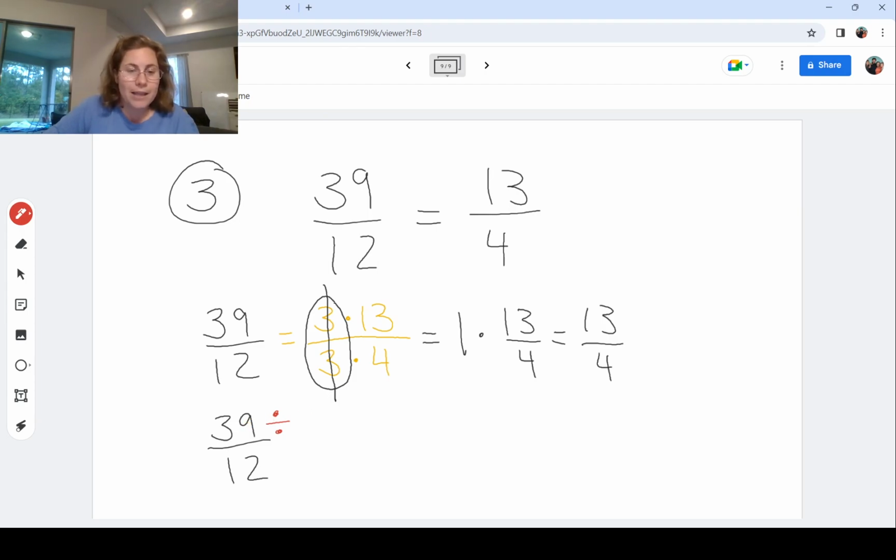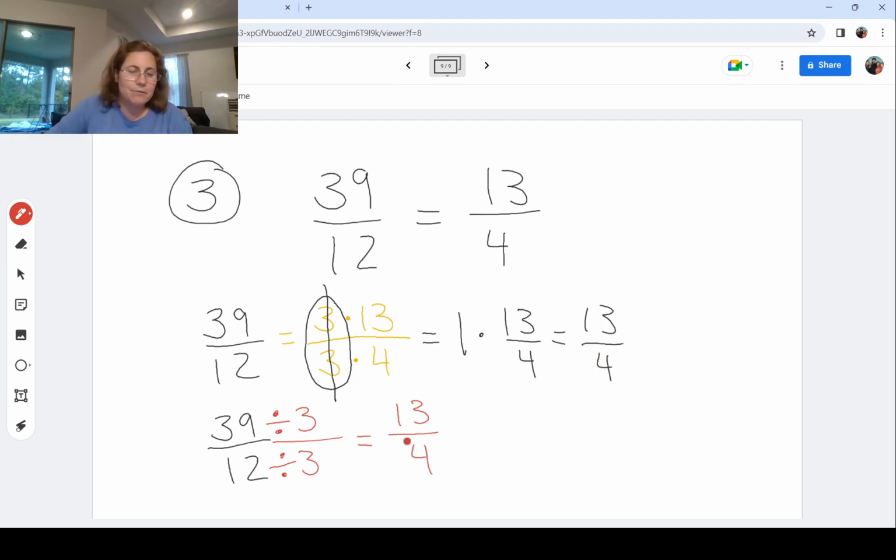So I'm going to divide the top by 3. And whatever I do to the top, I must do the same to the bottom. And that's coming from that identity law of multiplication, okay? So I'm going to divide by 3 in the bottom, right? So once I've done that, 39 divided by 3 is 13. 12 divided by 3 is 4. We get the same answer.